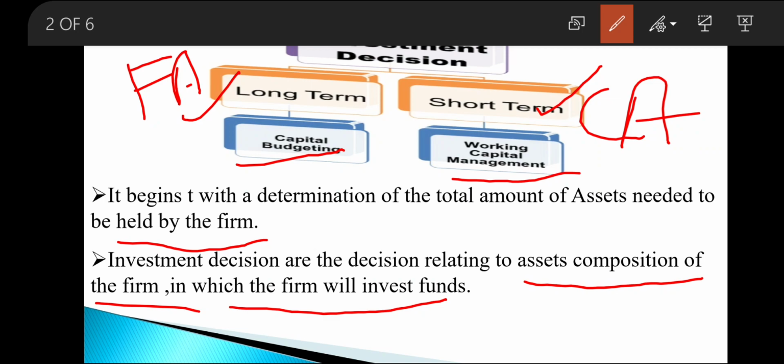The investment decision is important not only for setting up of a new unit but also for the expansion of the present units or the replacement of the permanent assets, right? Fixed assets of a firm are the primary factor which determines the profitability of the firm, and the earning of the firm is basically caused by the fixed assets composition.